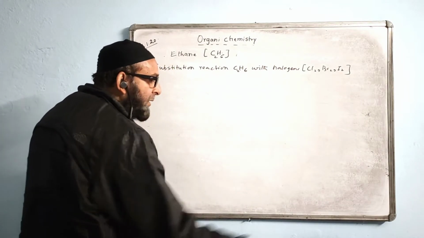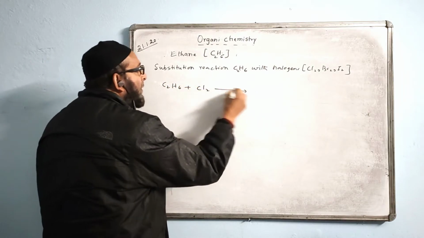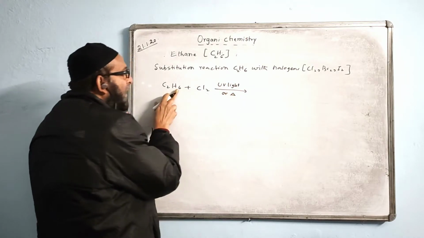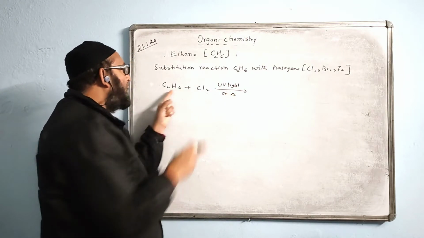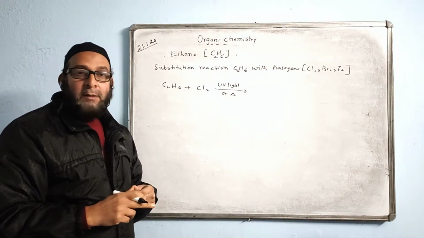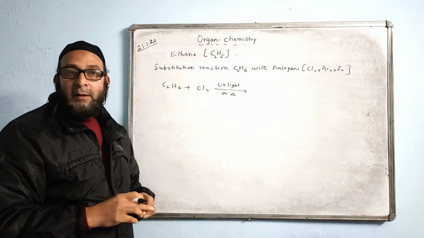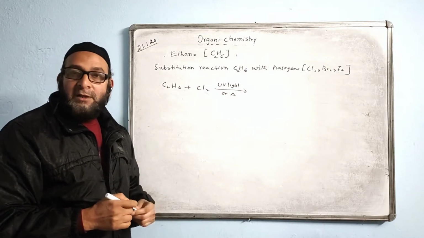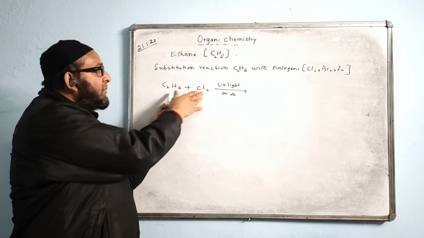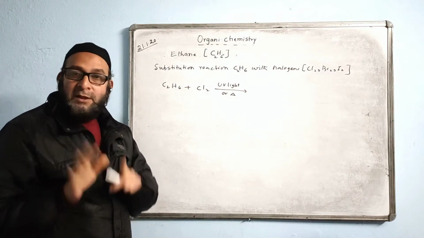Here also we will do it in a tricky way. Suppose I write C2H6 plus Cl2 in the same condition, UV light or heat. How many hydrogens are there? 6 hydrogens. So the hydrogen quantity will keep on decreasing and the quantity of Cl will keep on increasing. One by one, the hydrogen will be substituted by 1 chlorine every time. Then we have altogether 6 stage reactions. C2 remains as it is, nothing to do with C2. Only the hydrogen is substituted by chlorine. So you will have the reactions taking place in 6 stages.